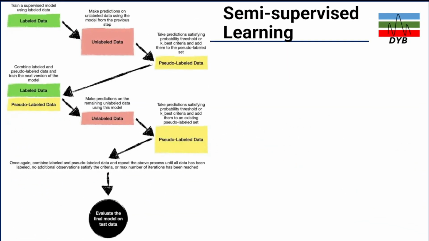Let's try to understand how it works. So this is the flow. There are two types of data, labeled and unlabeled data. For the unlabeled data, the machine will create pseudo-labeled data based on the unlabeled information. Then the pseudo-labeled data becomes labeled data, and we have the pseudo-labeled and the labeled data. Then we combine them together to train the machine.